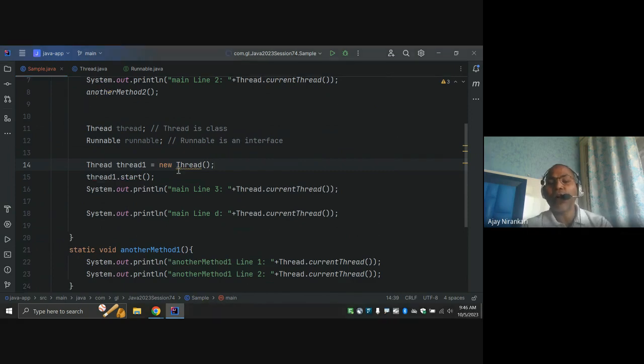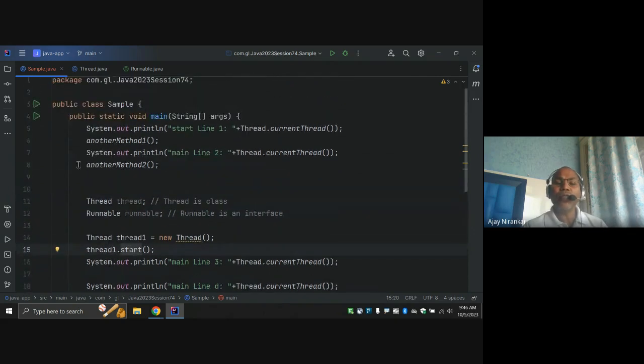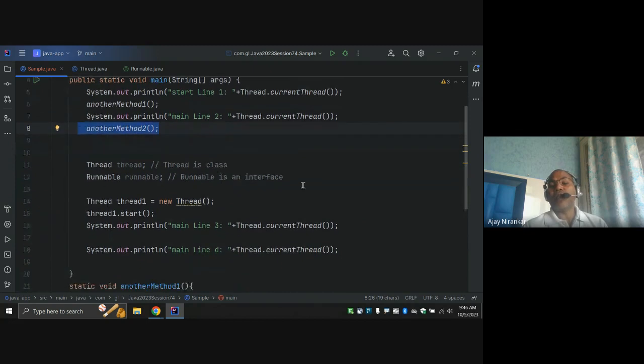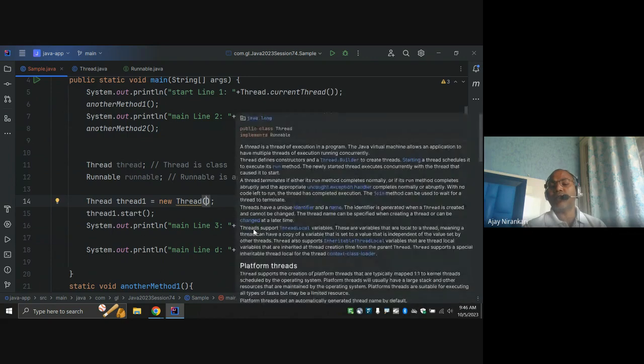So there are multiple ways to inform the thread, hey thread, you can call this method of mine. A simple way is to pass the method somehow here in the constructor.